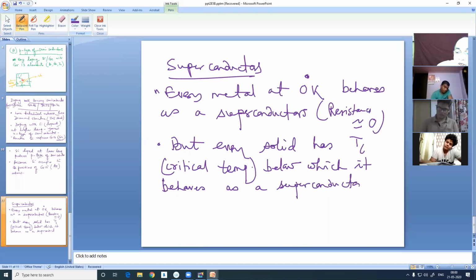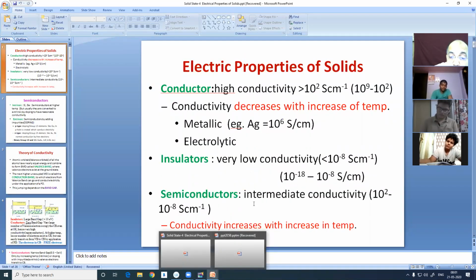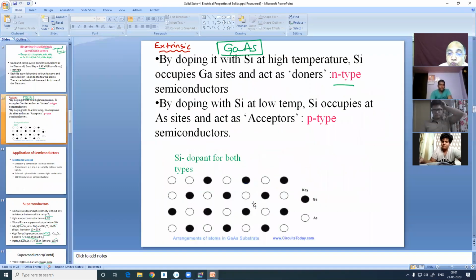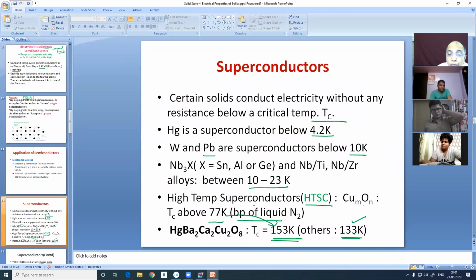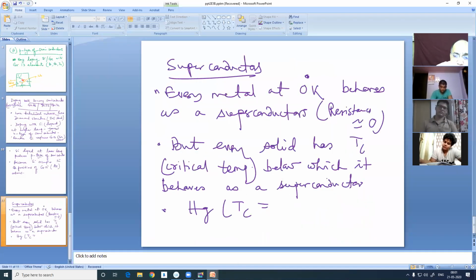For example, mercury has a TC. I don't remember, I have a poor memory. Mercury has a critical temperature of 4.2 K and so on.